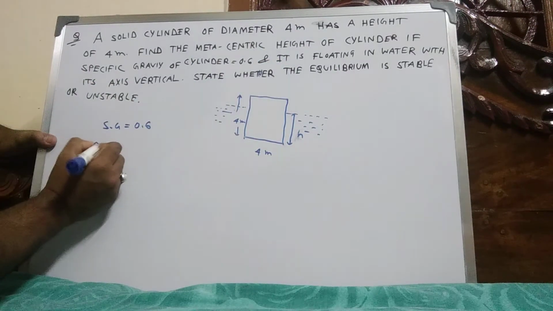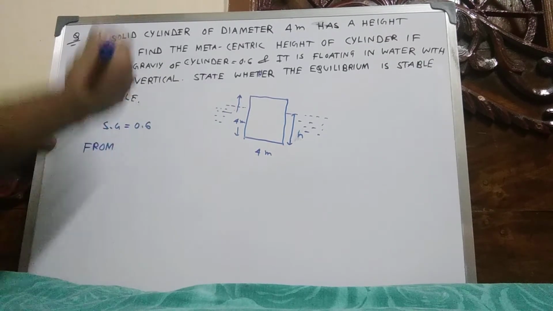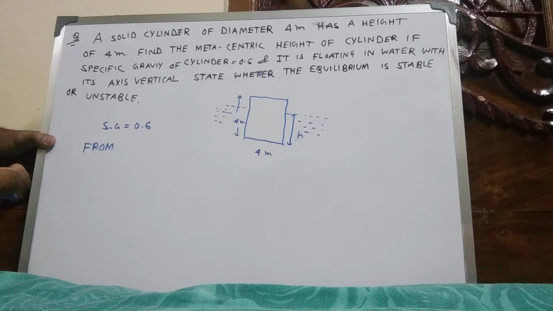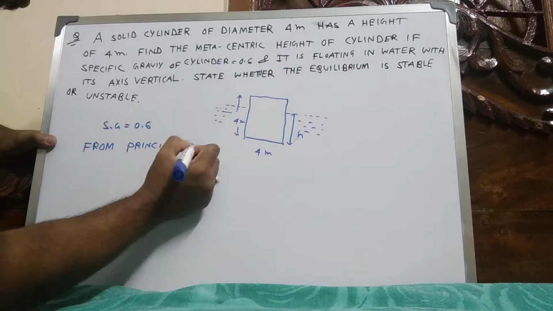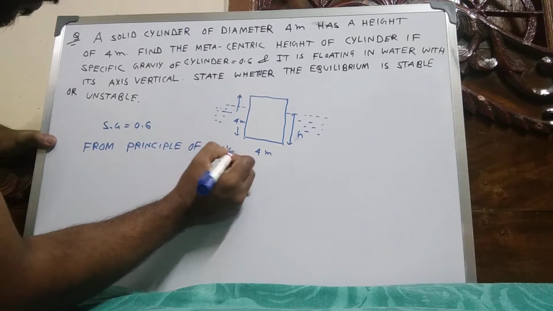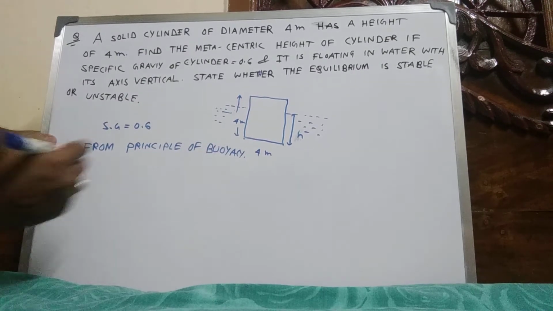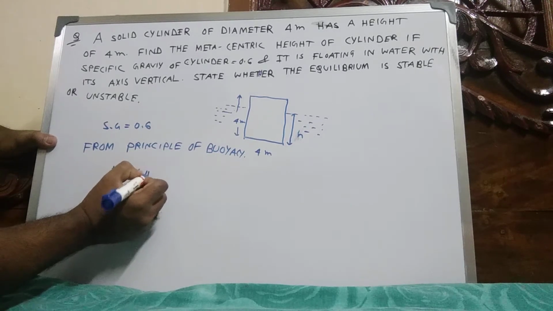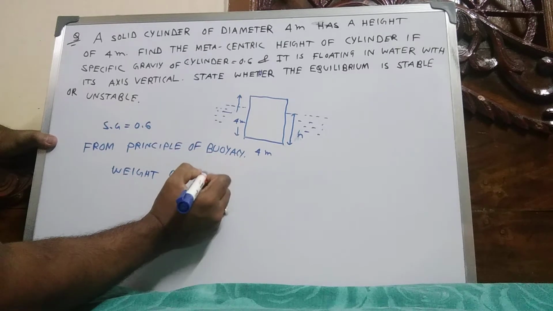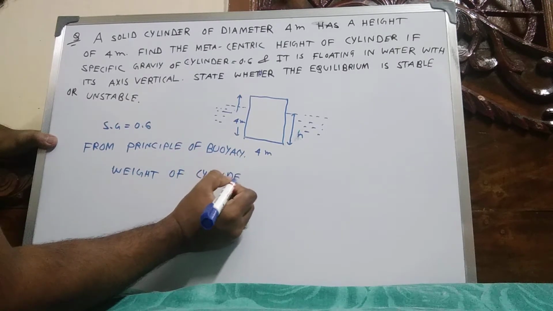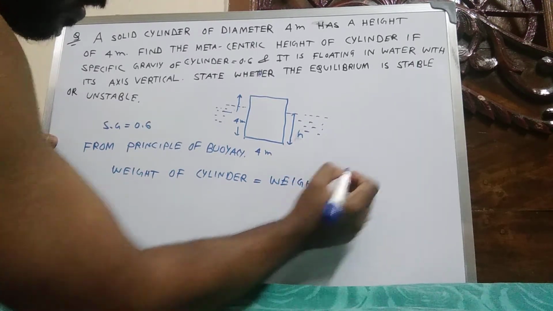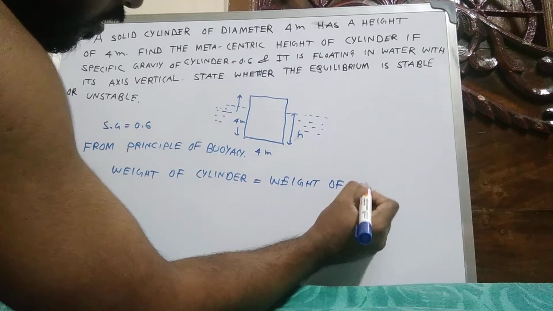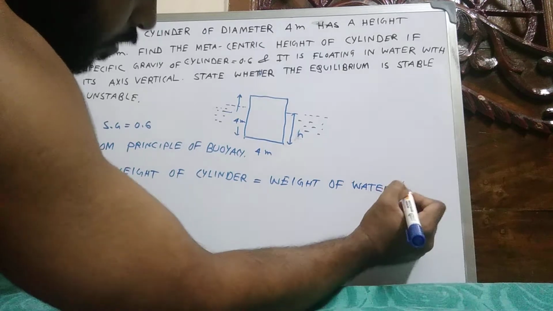Now from the flotation principle, or principle of buoyancy, we know weight of the cylinder equal to weight of liquid, here water, weight of water displaced.